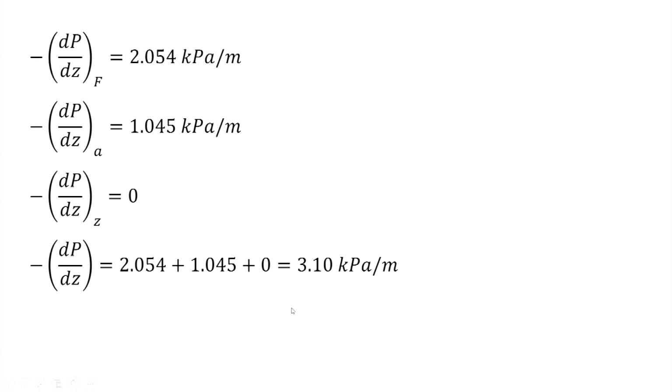So, pressure gradient due to friction is this 2.054 kilopascal per meter. Pressure gradient due to acceleration is 1.05 kilopascal per meter. Pressure gradient due to gravity is 0 because it is horizontal flow, and then we add all these pressure gradients and get this final value, total pressure gradient 3.10 kilopascal per meter.